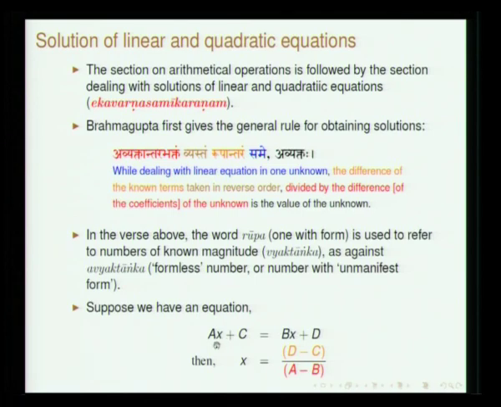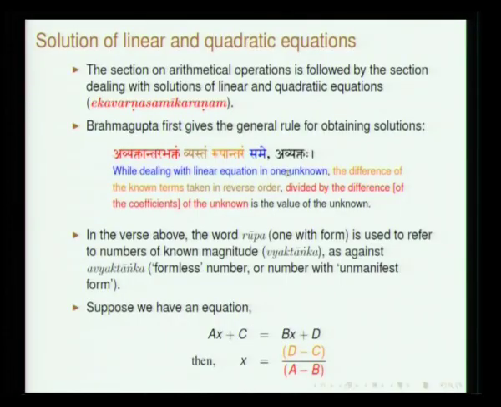So, this coefficient, so I said x is avyakta. So, vyakta is something whose form is known. Sometimes he uses the word rupa, sometimes he uses the word vyakta. So, rupa means actually a constant, so whose form is known. See, in contrast with avyakta, whose value is unmanifest, rupa is manifest form which actually refers to the constant. So, for instance, D and C will be called as rupa. So, that is why he says rupantaram, see the difference of the two rupas, so D minus C.